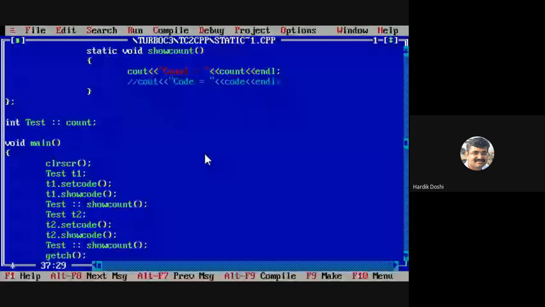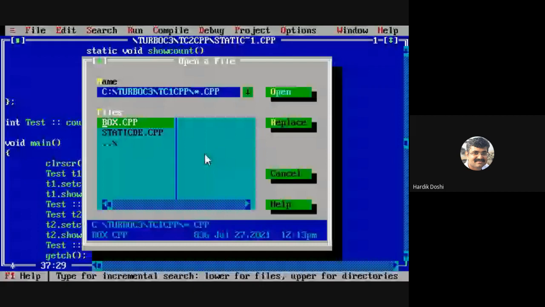So any doubt on this? Okay. Let's move on to a very small concept today. Last concept for today. Moving to our previous example, the Box class.